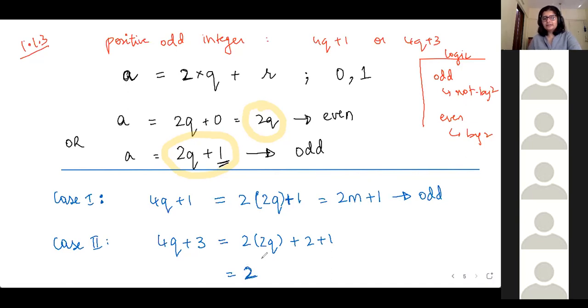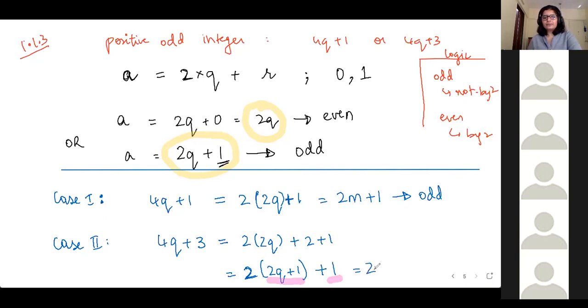Agar 2 common liya, to I'll get 2 into 2q plus 1 plus 1. So basically overall I'm getting 2 into something plus 1. So that is representative of an odd number.